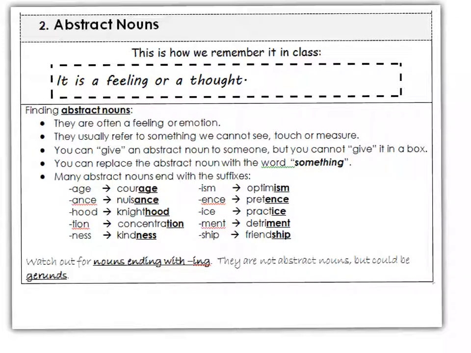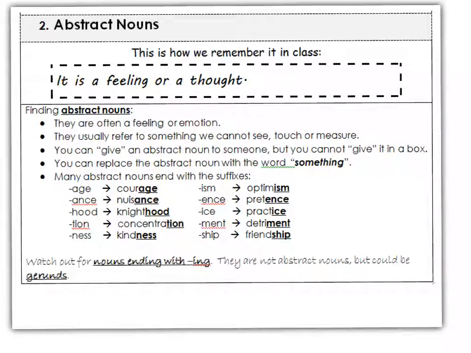Many abstract nouns end with suffixes, like courage, nuisance, knighthood, concentration, kindness, optimism, pretense, practice, detriment, friendship.